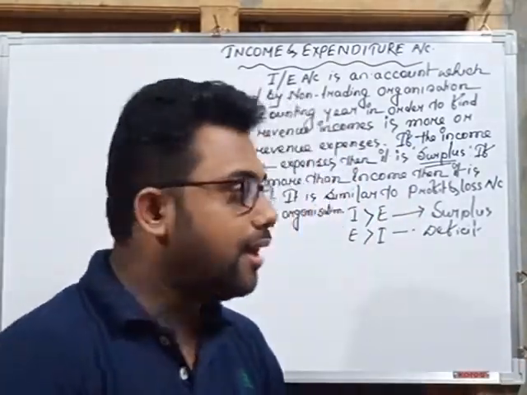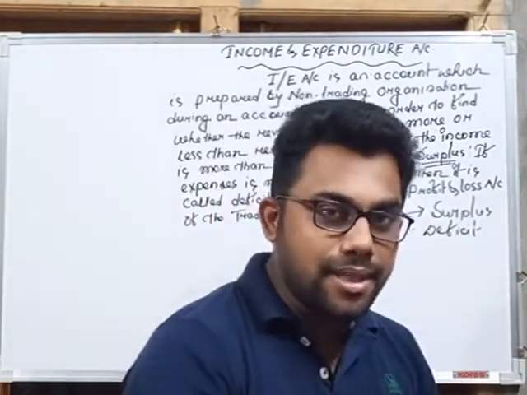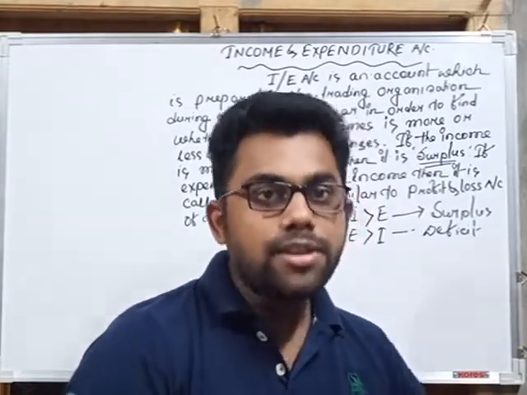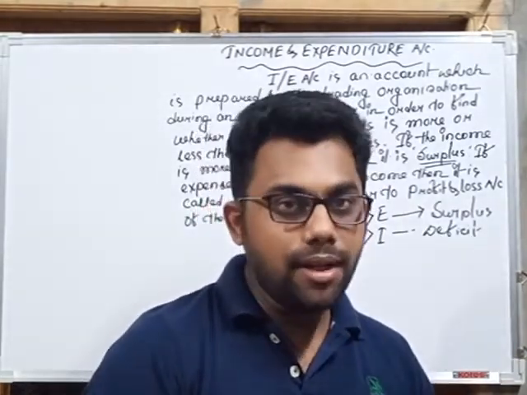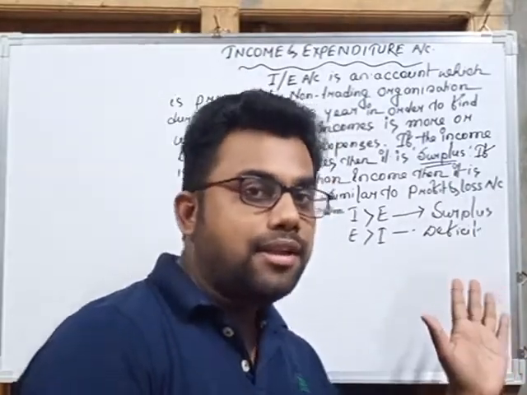If the income is more than the expenses, we call it surplus, because surplus means the profit. And if expenses are more than income, then we call it deficit.